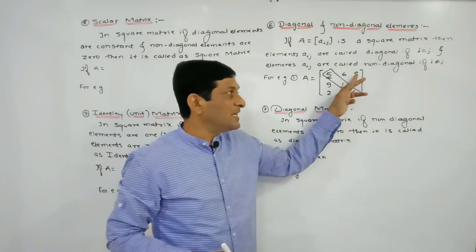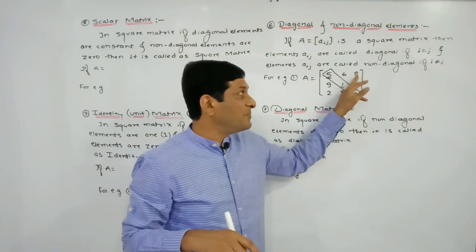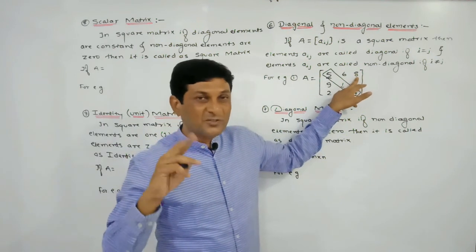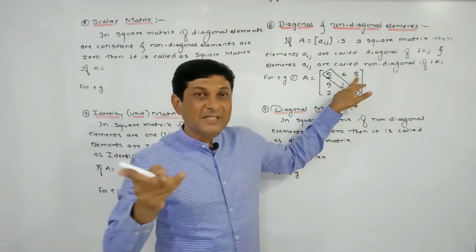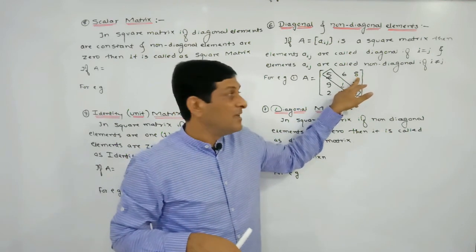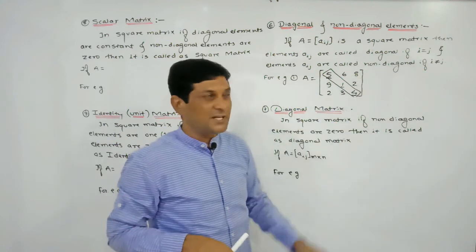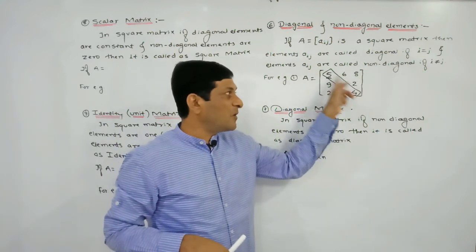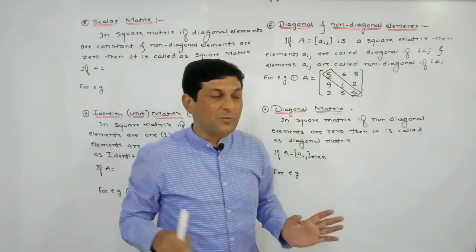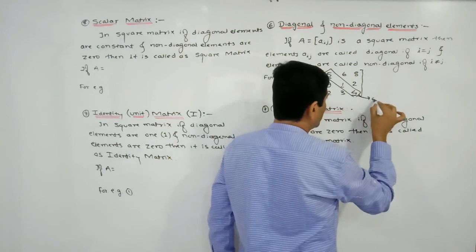If you consider this element 8, which row does it appear in? First row, and it appears in the third column. First row means i is 1 and third column means j is 3, so i and j are unequal. This element is not diagonal, it is a non-diagonal element. So these elements are called diagonal, because for these elements i and j are equal, and the remaining elements are non-diagonal.